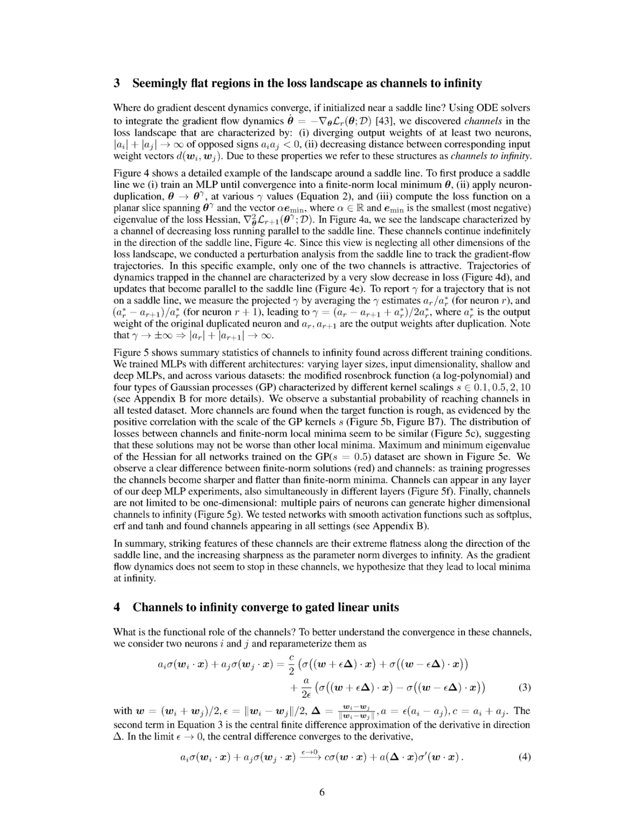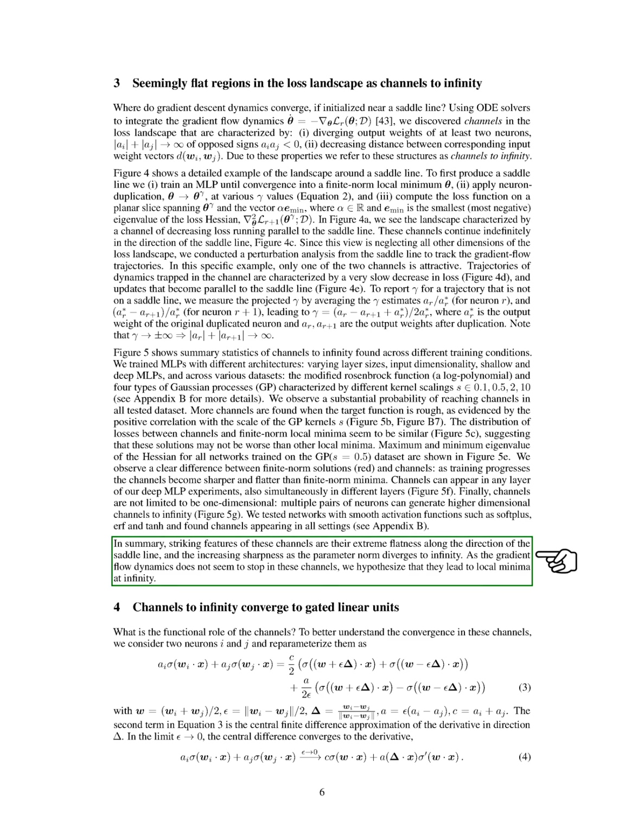Section Summary. In this section, we investigate how neuron duplication creates critical points in the loss landscape, revealing saddle lines that can contain stable regions called plateau saddles, where gradient dynamics converge. We also identify channels to infinity characterized by diverging output weights and decreasing distances between input weight vectors, suggesting that these structures may lead to local minima at infinity as training progresses.